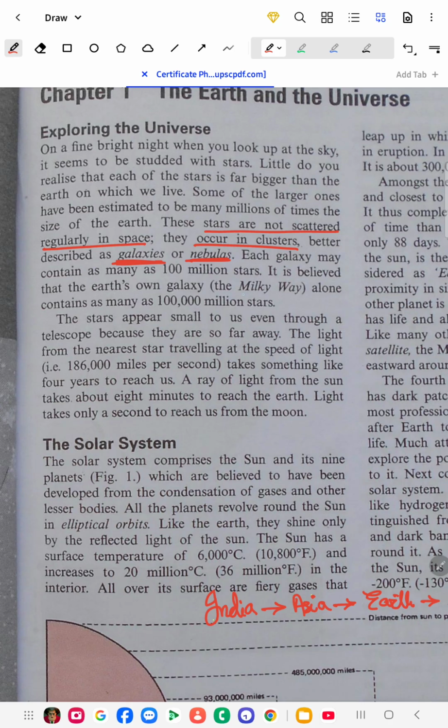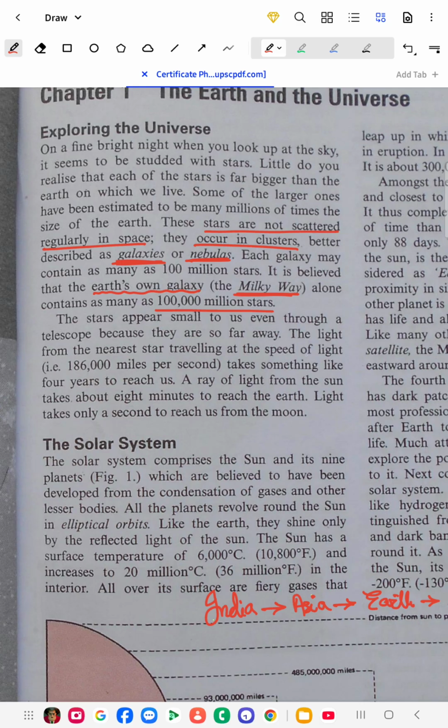One more thing: we, the people, are staying in our Earth's own galaxy, which is the Milky Way galaxy. You have to remember this Milky Way galaxy, which contains, not 1 billion, sorry, it consists of 100,000 million stars.